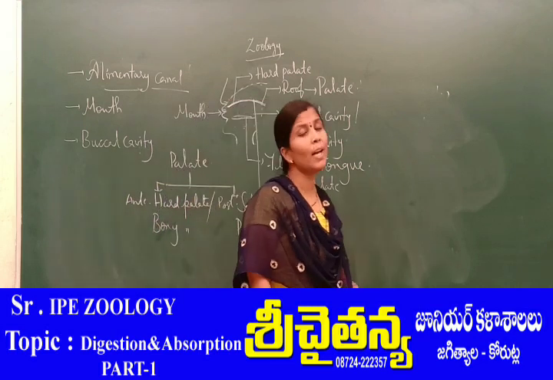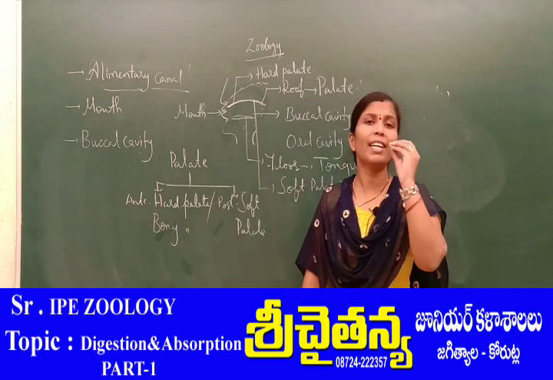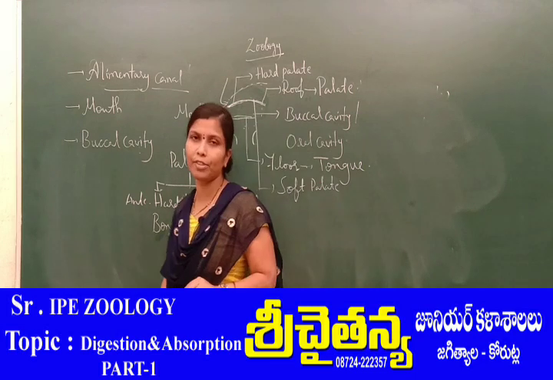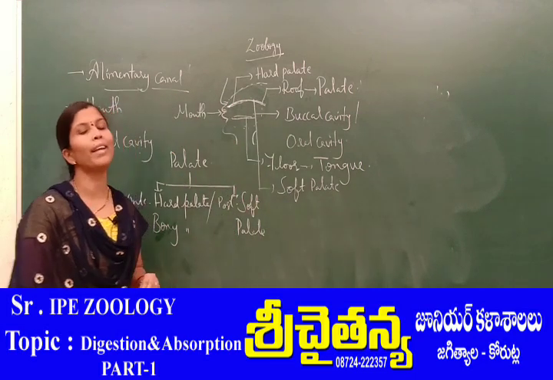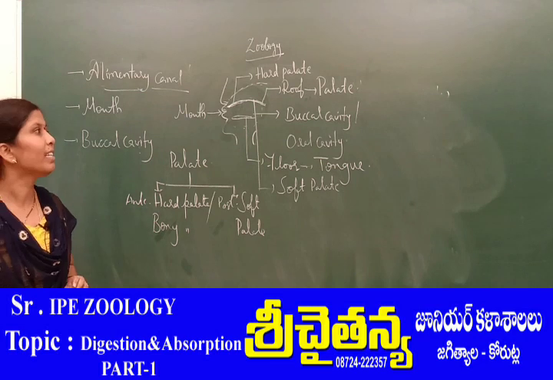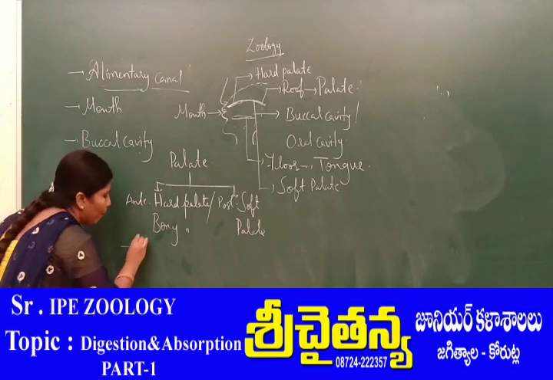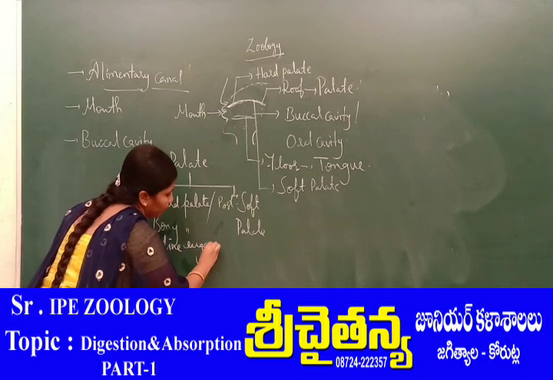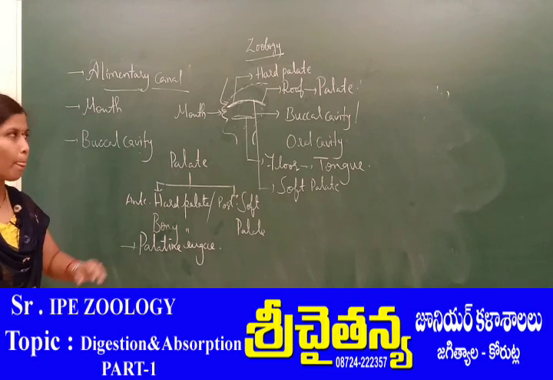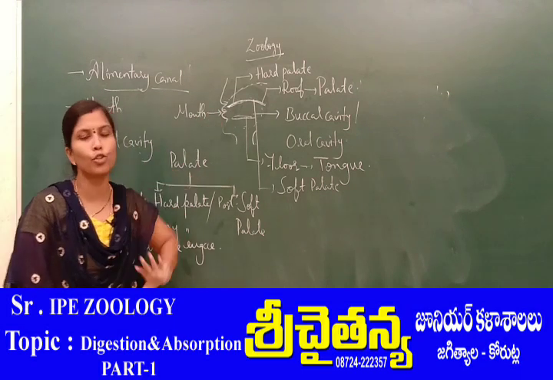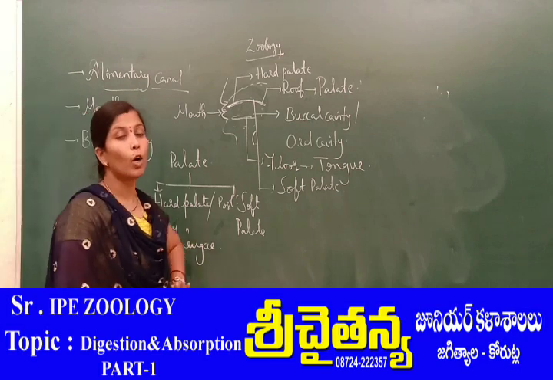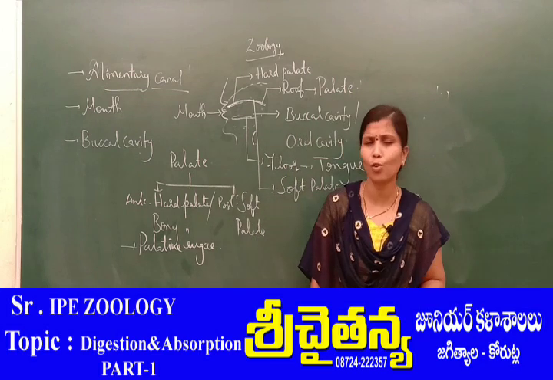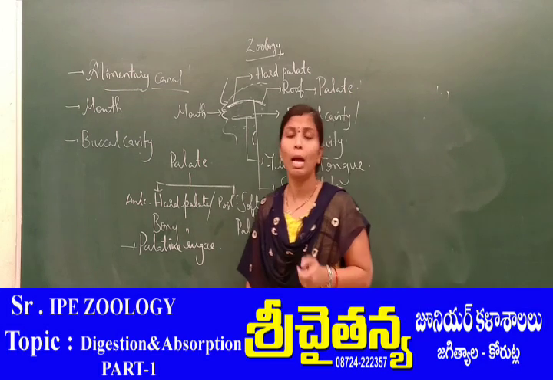When we clearly observe, the hard palate has a rough surface. Why is it rough? Because it is lined by transverse ridges, commonly called palatine rugae. This is the anterior hard palate and the posterior soft palate. The hard palate, the anterior palate, is hard because it is made up of bony parts, that is the maxillary bones and palatine bones.